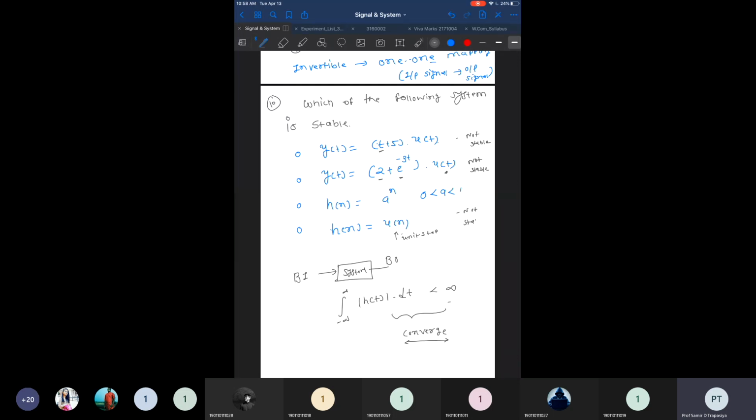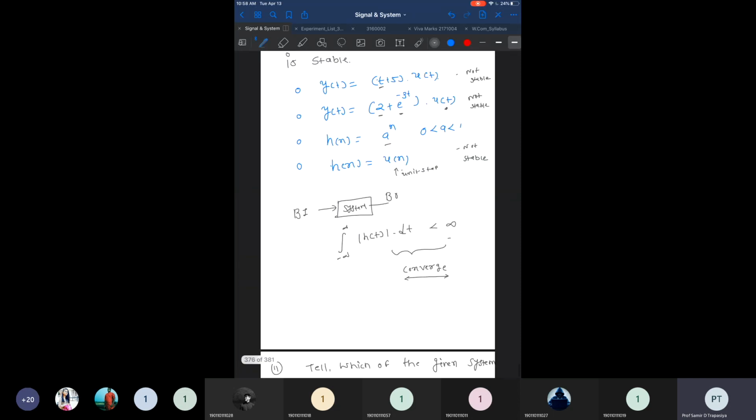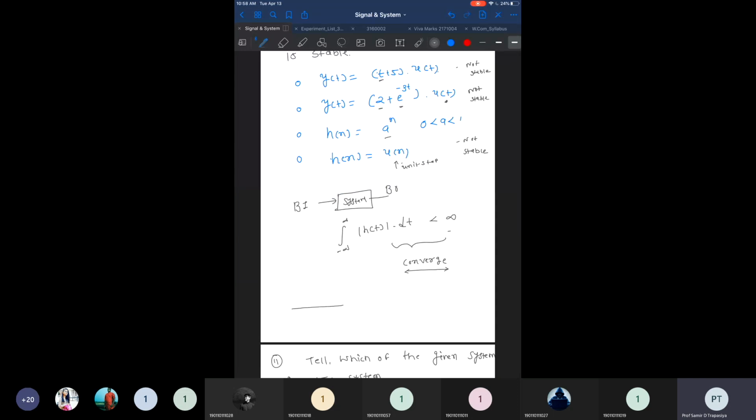What is left with us? The third system, h of n is equal to a raised to n, where a is between 0 and 1. Very important: if a is greater than 1, this will not converge, right?